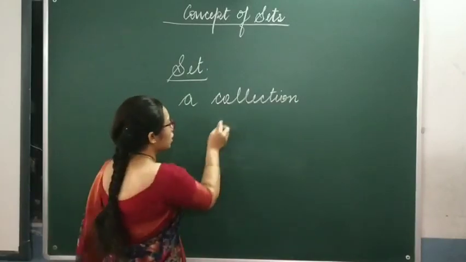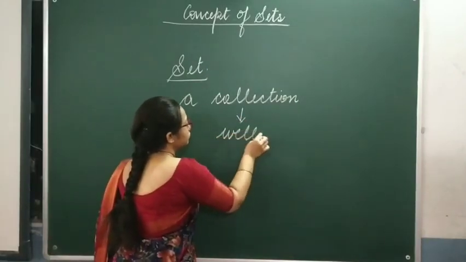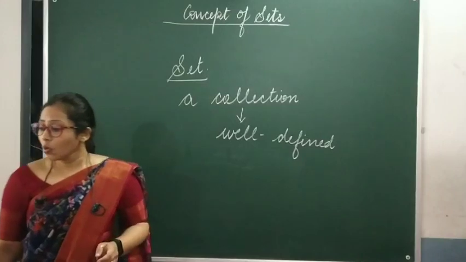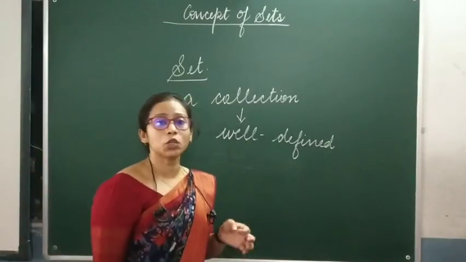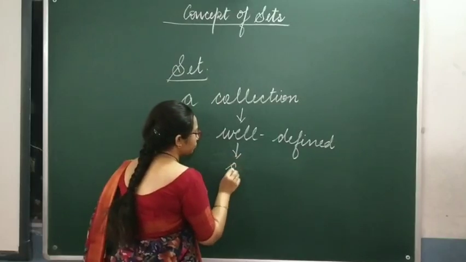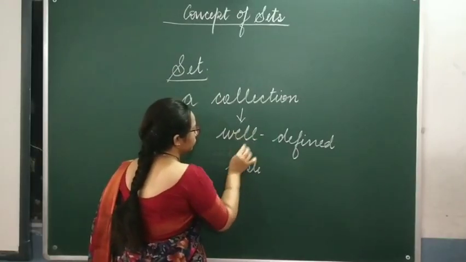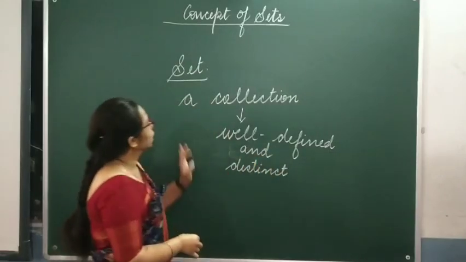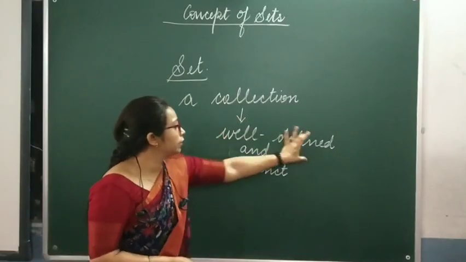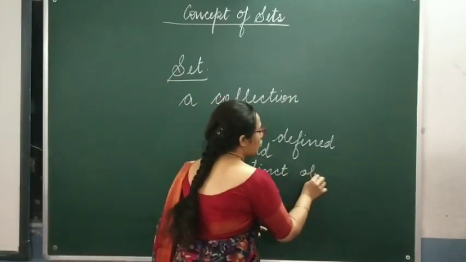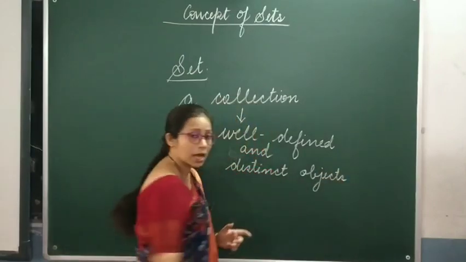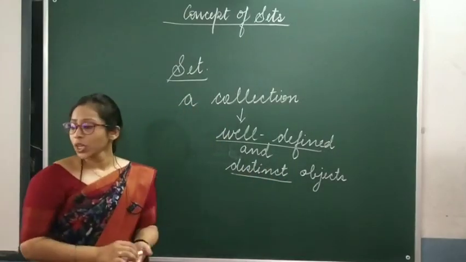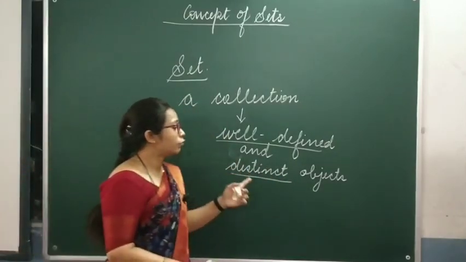A collection of well-defined and distinct objects. Now, what we are supposed to understand is what is this well-defined and what is this distinct? Okay, so let us try to understand what is well-defined and what is distinct.